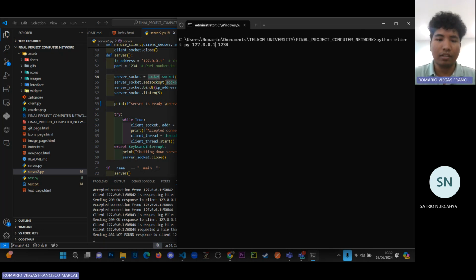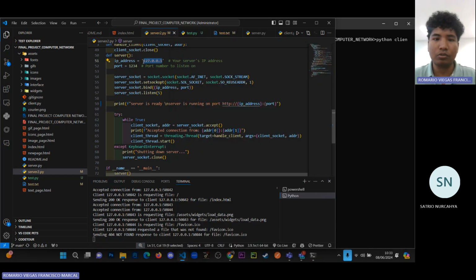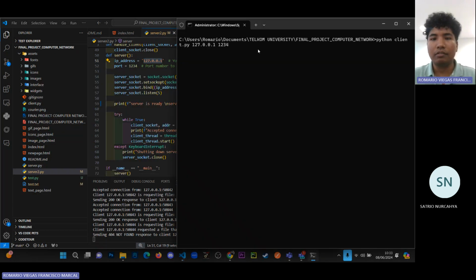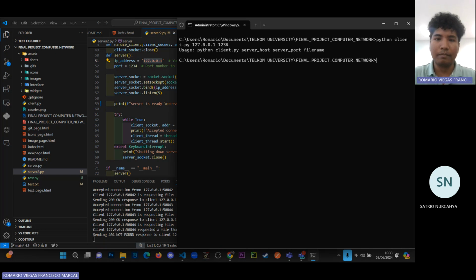We change the IP address according to the multi-thread server IP address, which is 127.0.0.1. When we enter, it shows the usage: python client.py server host, server port, file name. Oh yeah, I got a typo here again. We forgot to assign the requested file.